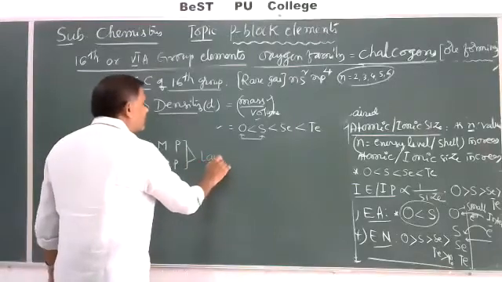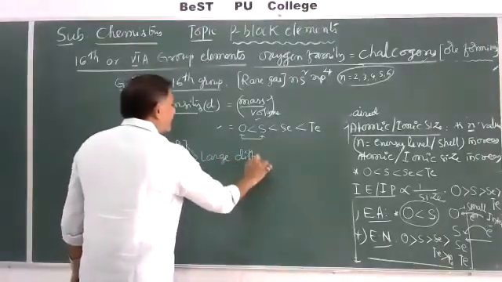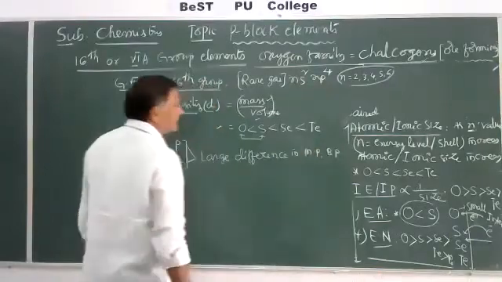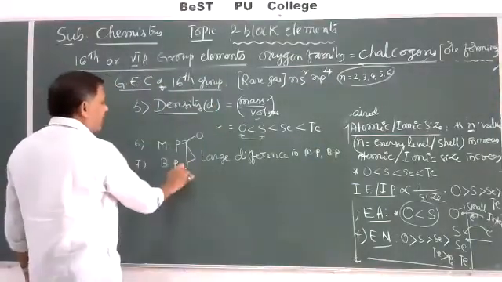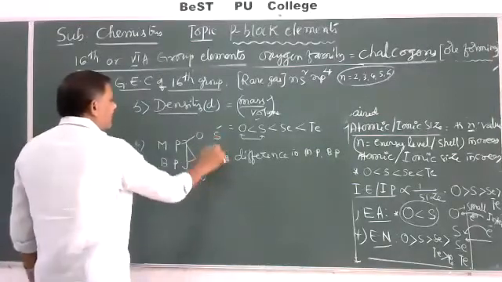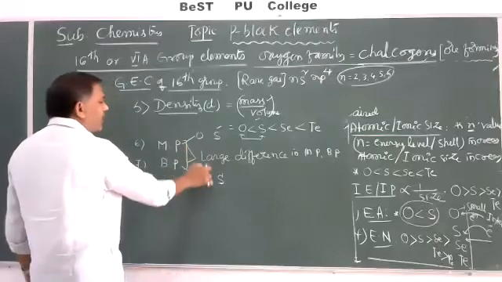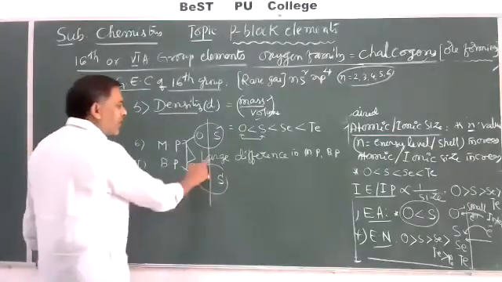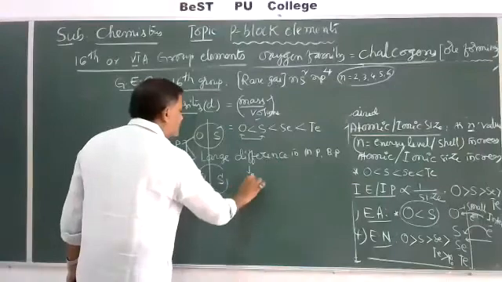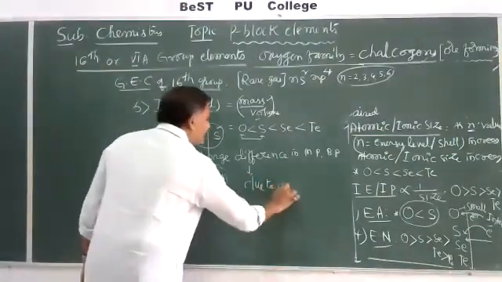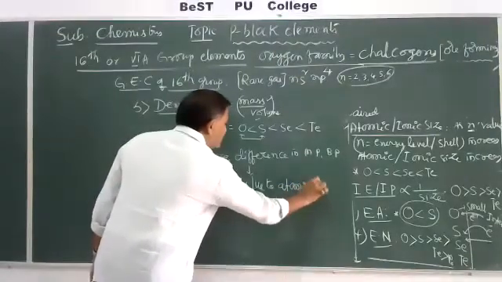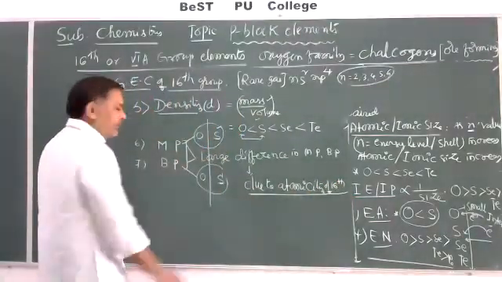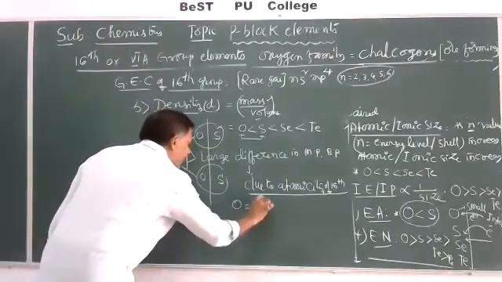For example, the melting point of oxygen and the boiling point of oxygen, the melting point of sulfur and the boiling point of sulfur: there is a large difference in the melting and boiling points of each element. This large difference is due to the atomicity of the 16th group elements. Generally, oxygen is a diatomic gas.